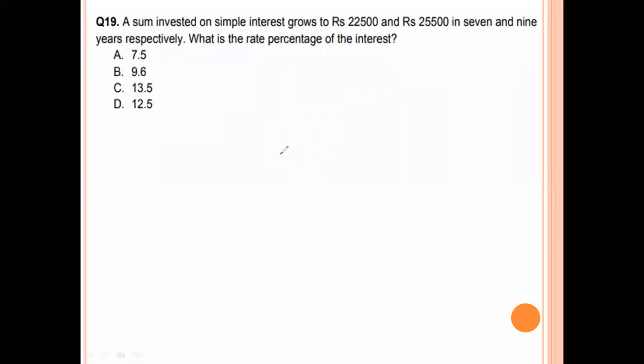The sum invested on simple interest grows to 22,500 and 25,500 in 7 and 9 years respectively. What is the rate percentage of interest? Now here, the interest for 2 years is 3,000, so 1 year interest is 1,500.